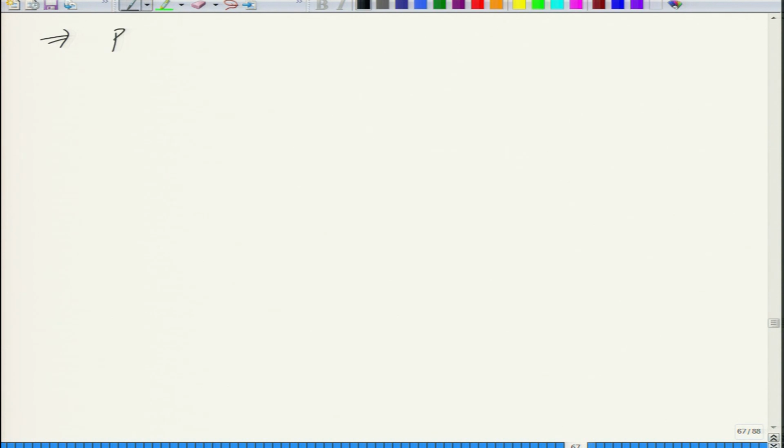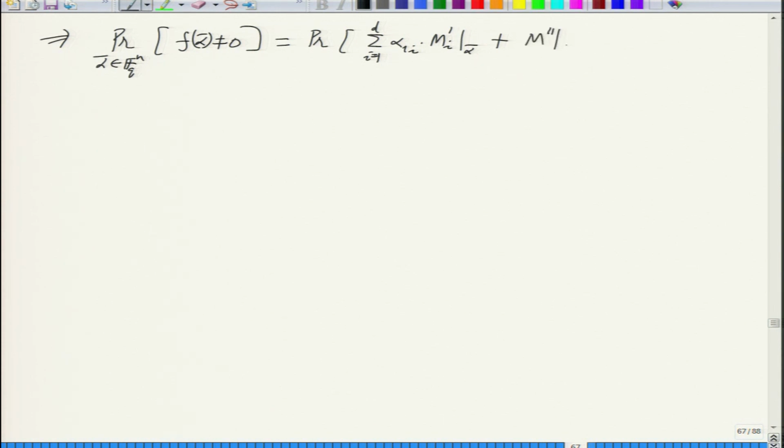So consider the probability over the space Fq to the n such that F at alpha bar is non-zero. Okay, this is the same as the probability that alpha 1i times Mi prime at alpha bar plus M prime prime at alpha bar, just that decomposition at the point alpha bar we are looking at, is non-zero, obviously.